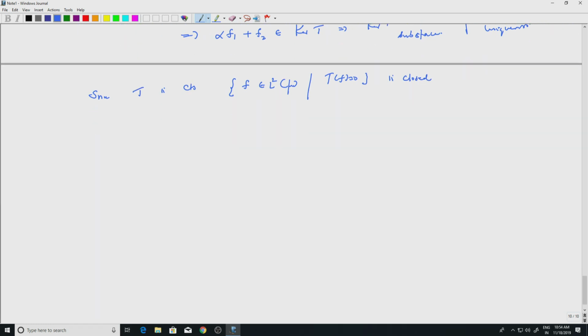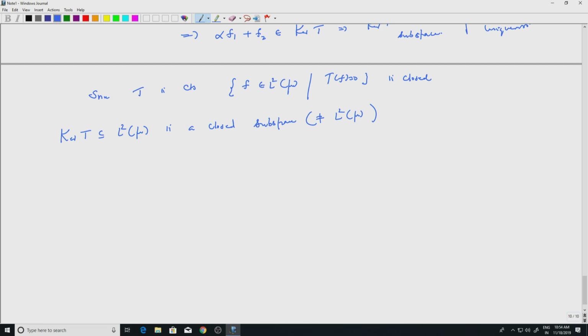So kernel of T contained in L2 of mu is a closed subspace, okay, and not equal to L2 of mu, right? So it's like the M we had earlier, it is a closed subspace which is not equal to L2 of mu because T is not 0. So there exists something which is orthogonal to it, okay.